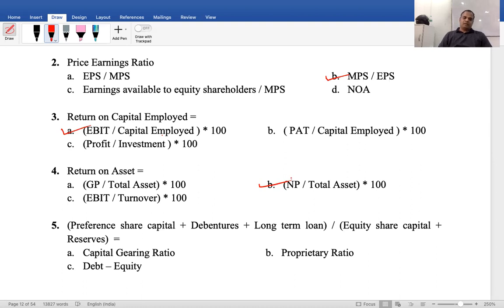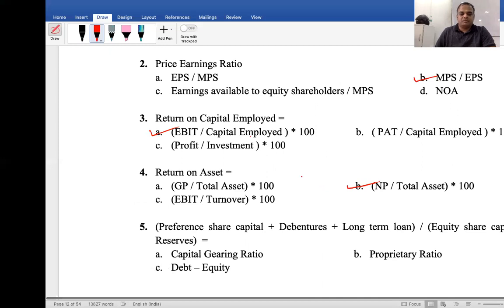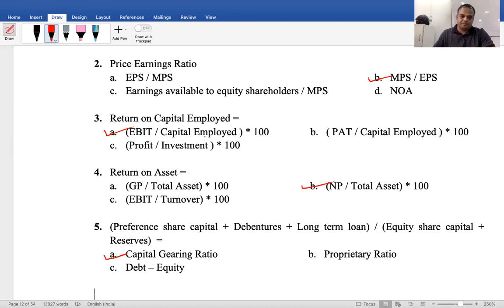Next. Preference share capital plus debentures plus long-term loan divided by equity share capital plus reserves and surplus is equal to capital gearing ratio, proprietary ratio, debt to equity ratio. Don't say it by assumption, check and then say. What is the answer? Capital gearing ratio is the correct answer. So repeat once again, what is the formula for capital gearing ratio?